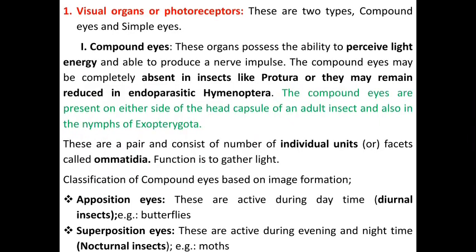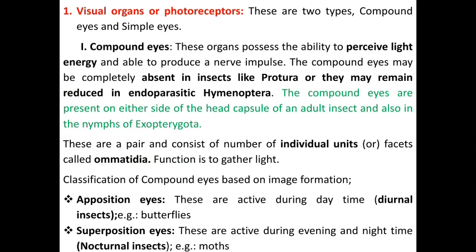The first one is visual organs, also called photoreceptors. There are two different types found in insects. The first one is compound eyes and the second one is simple eyes. What are compound eyes? These organs possess the ability to perceive light energy and produce nerve impulses. The compound eyes may be completely absent in insects like Protura, or they may remain reduced in the endoparasitic Hymenoptera. These compound eyes are present on either side of the head capsule of the adult insect and also in the nymphs of the Exopterygota. It means that these compound eyes are totally absent in the larval stage.